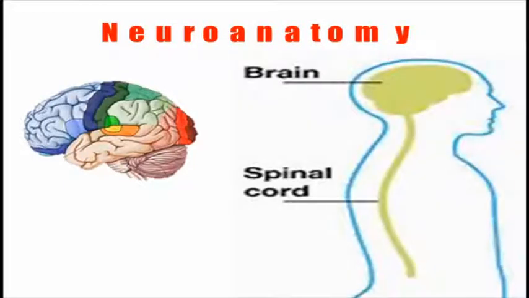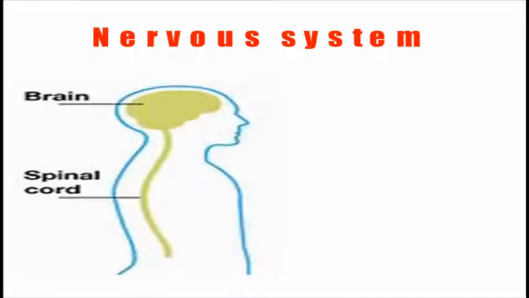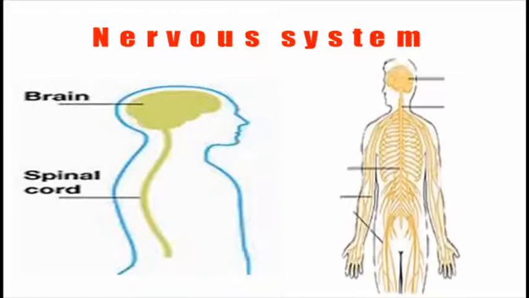Basically neurons are the basic unit of the nervous system, which contains the brain and the spinal cord. As you are well aware, the nervous system has two branches, the central nervous system and the peripheral nervous system. The central nervous system has multiple functions.